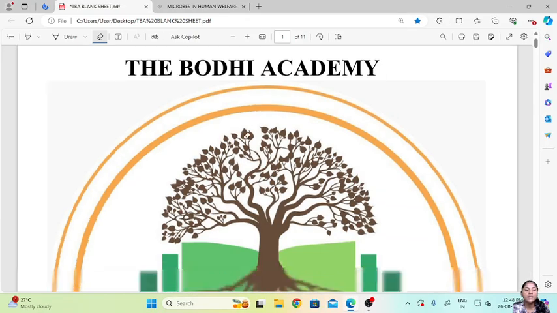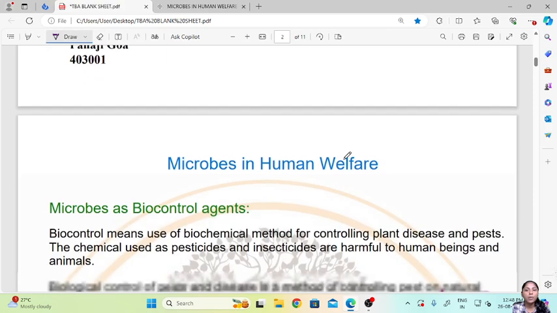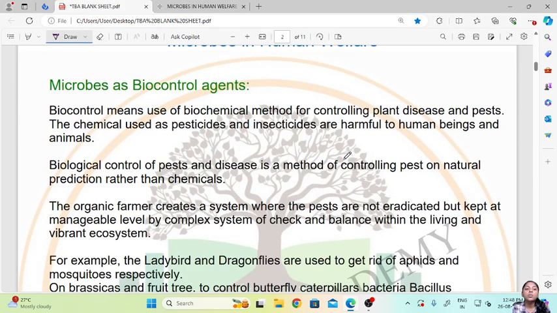So let us begin. Now what are biocontrol agents? What does biocontrol mean? So biocontrol means use of biological methods for controlling the pest or the plant diseases. Now as we know, the pesticides and insecticides which are used to eradicate these plant diseases and pests are very harmful to us.